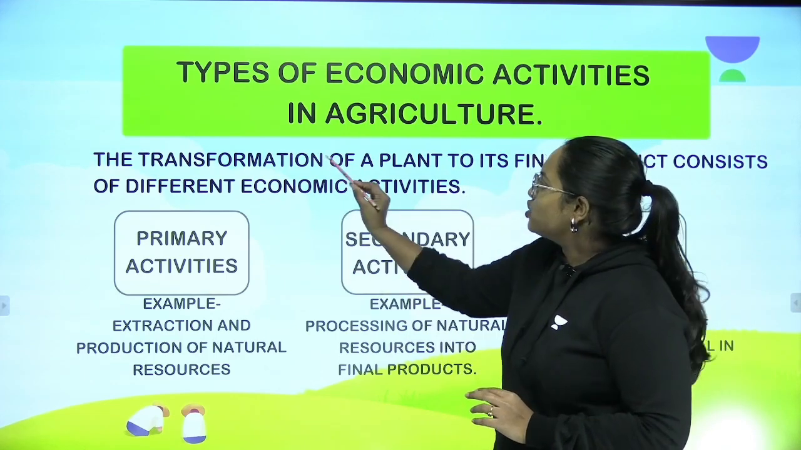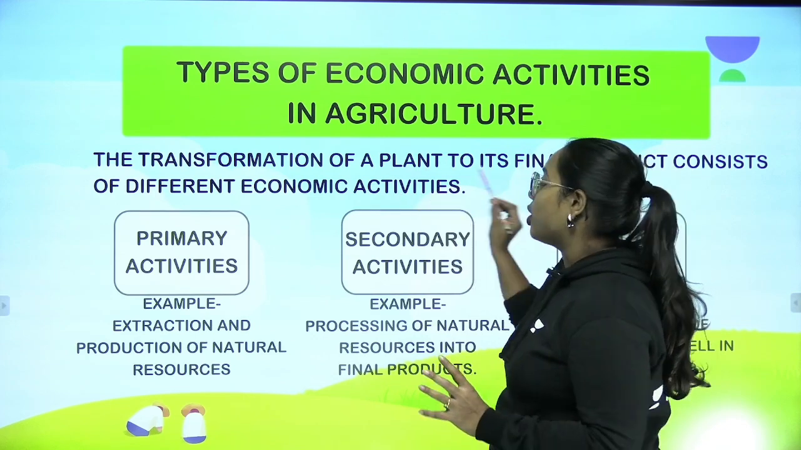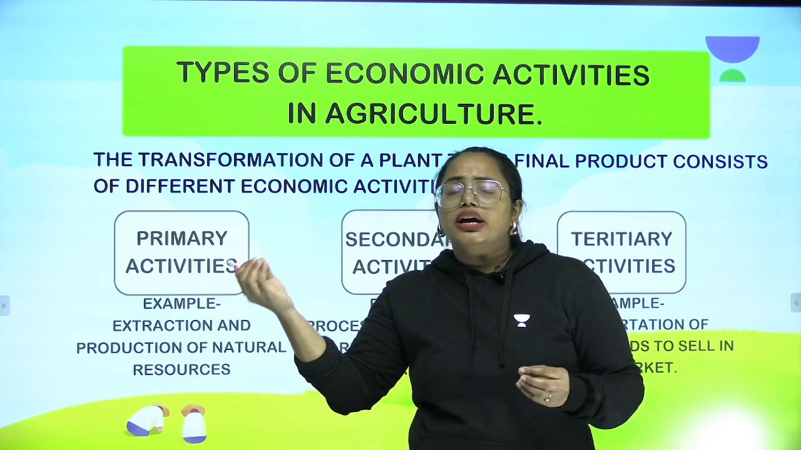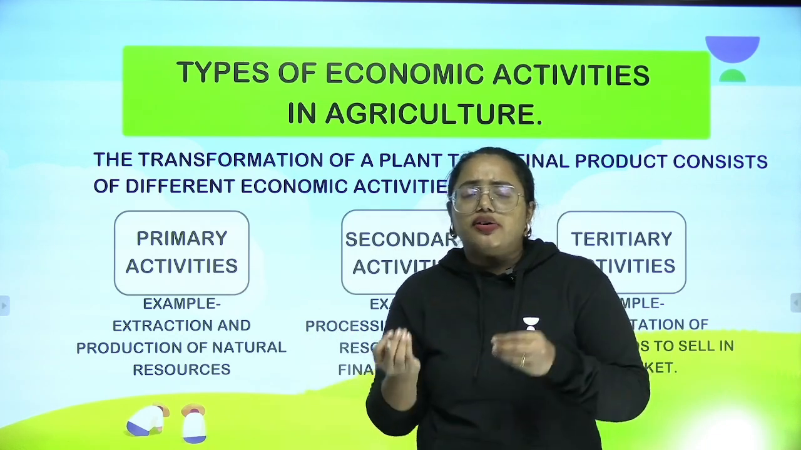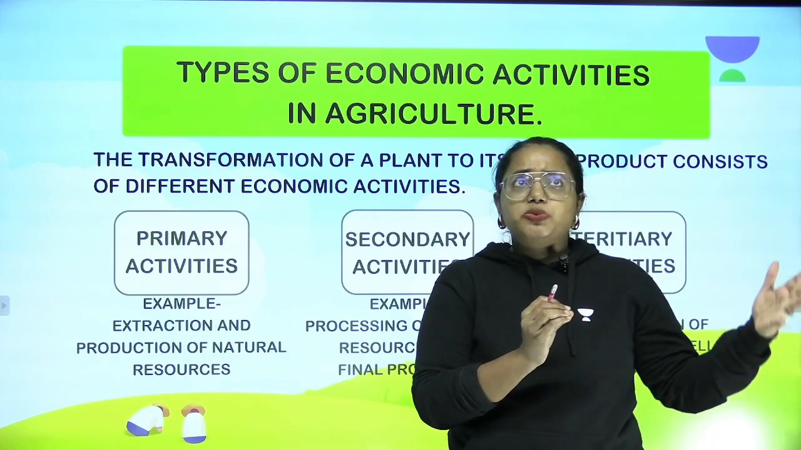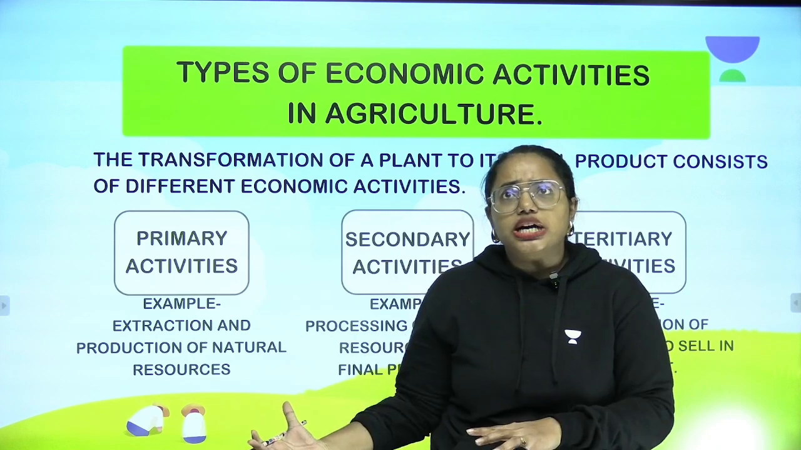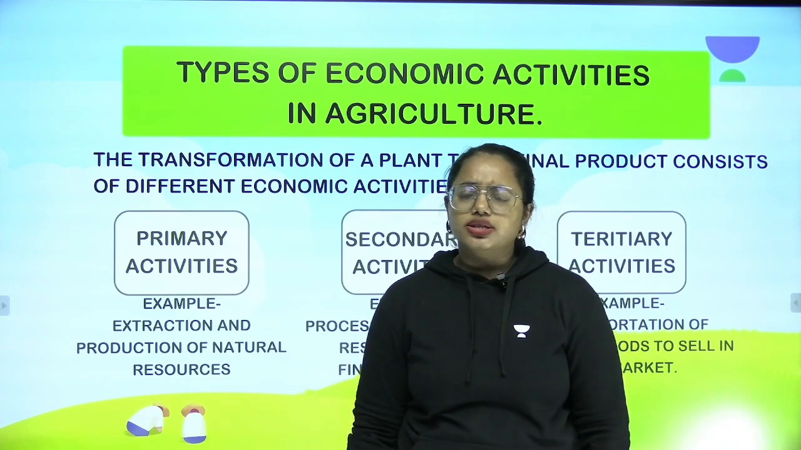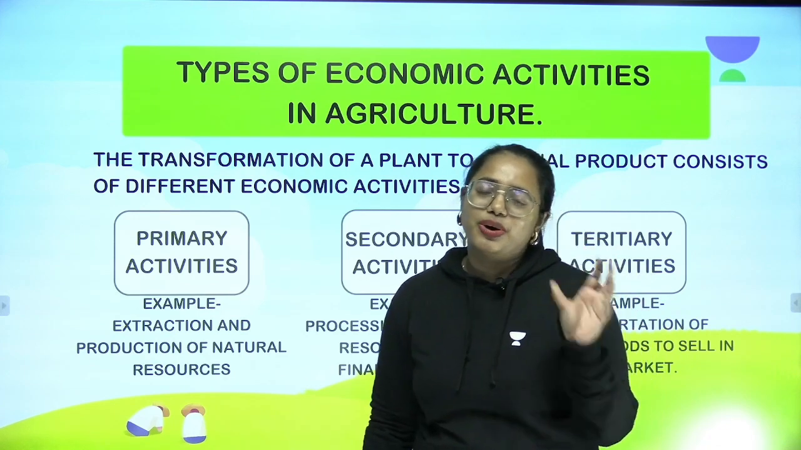Look at this. The transformation of a plant to its final product consists of different economic activities. Growing into a plant, giving paddy out of it, then it is getting processed, then the rice can be taken out. This rice has to be transported to a place where it can be sold, and from there I bought rice, I cooked it, then I ate it. This is a very lengthy process, right? Yes, that's what we are going to learn now.